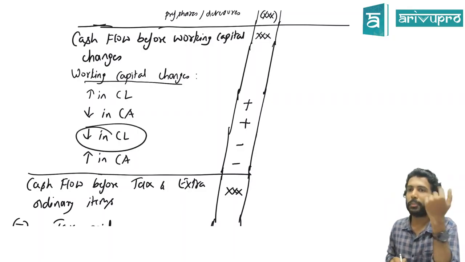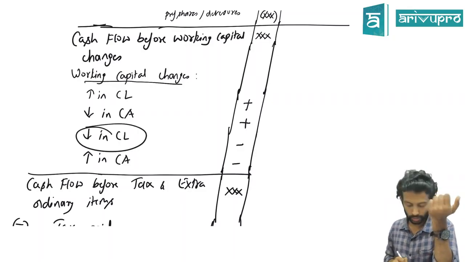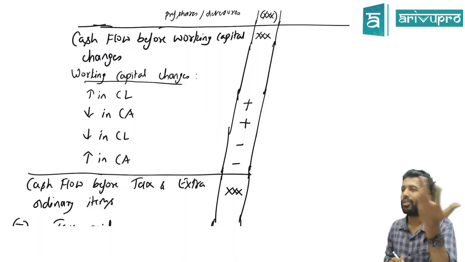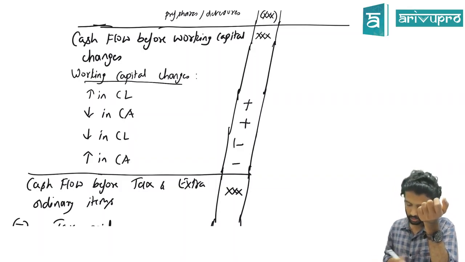In our example, how much has it reduced by? 7,000. How can it reduce? You would have paid the creditors some money. So payment of creditors means it's cash coming in or cash going out? It's an outflow. All outflows are given in brackets. So minus. So this is easy. Yes. Decrease in current asset also is self-explanatory.